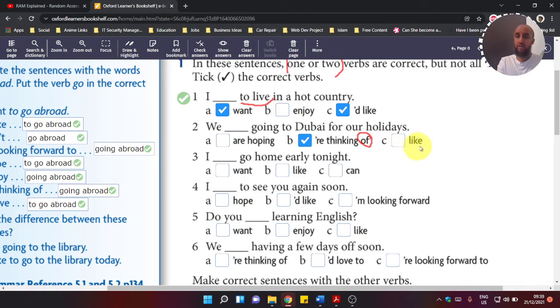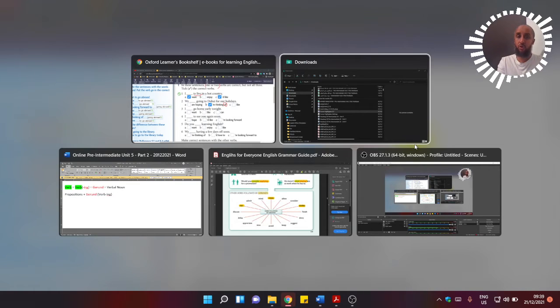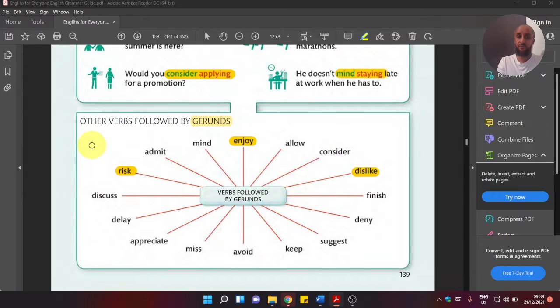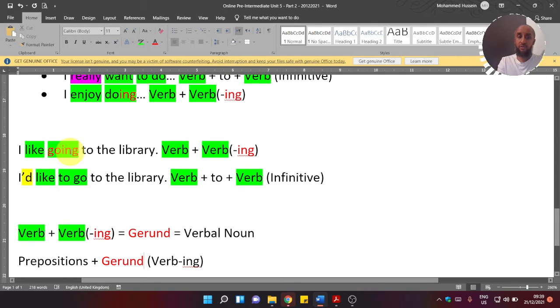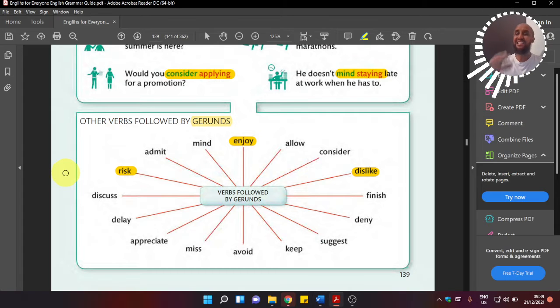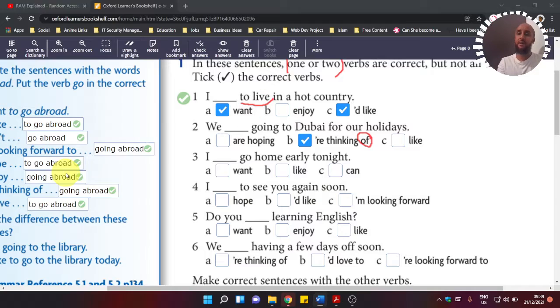And what about the next one? Like. So yeah, we like going to Dubai. So again, we can remember, guys, like is one of those words. If we go to my notes, this one, that we can use like with gerunds, and we can use like with to go. So this is just one example. There are many other verbs that can be used in both patterns. Okay, so like is the easiest one to remember. So we can also select like.